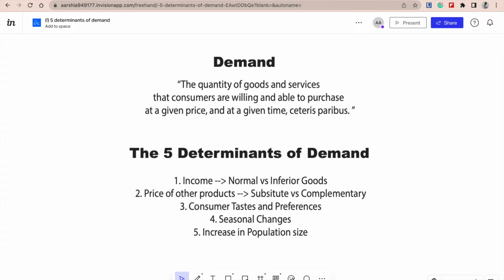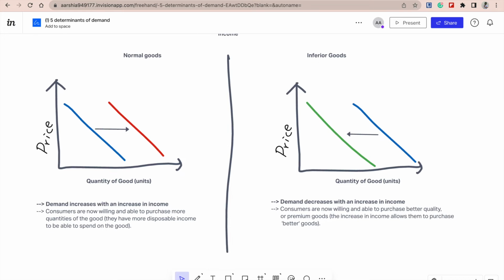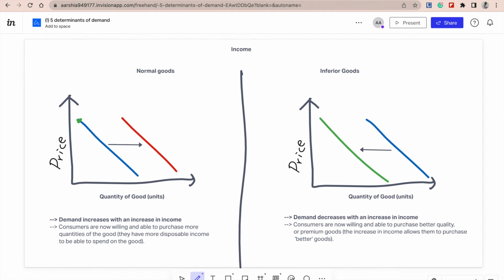If this is a little confusing, I'm actually going to get into income and normal versus inferior goods using a graphical example so you'll understand this better. So today we're going to be focusing on the first determinant of demand, income. So let's start with normal goods.